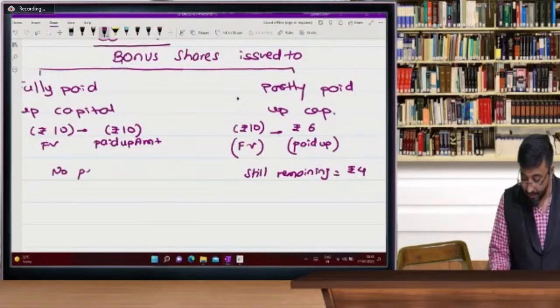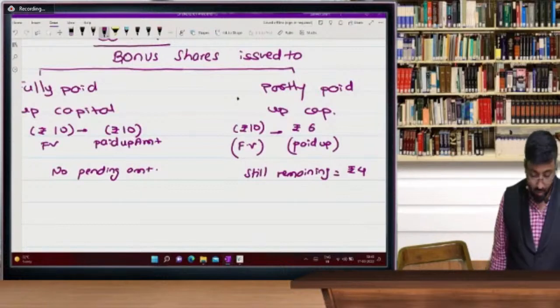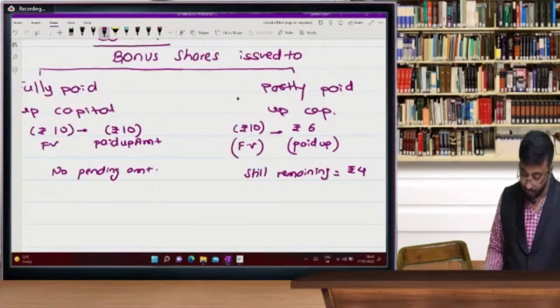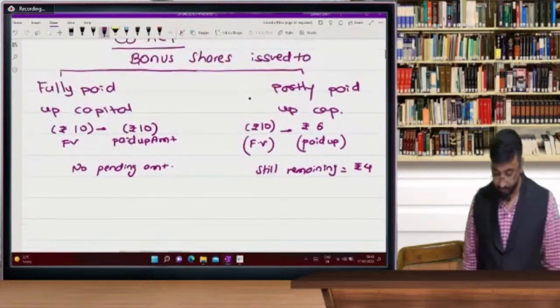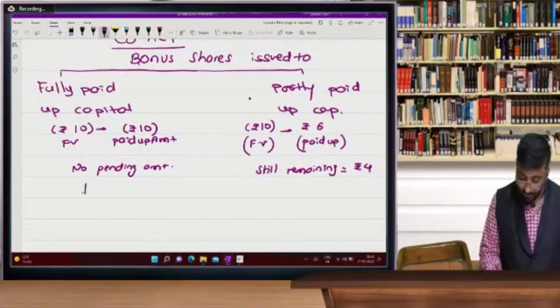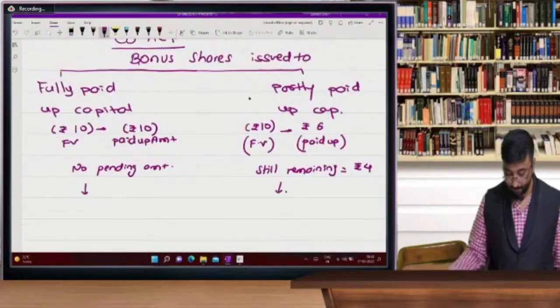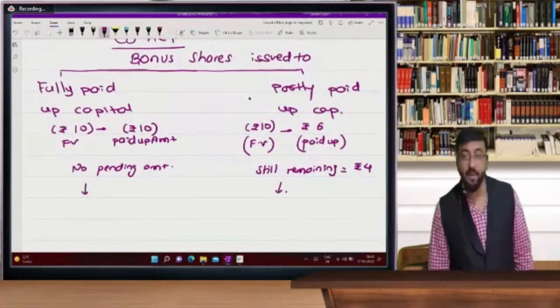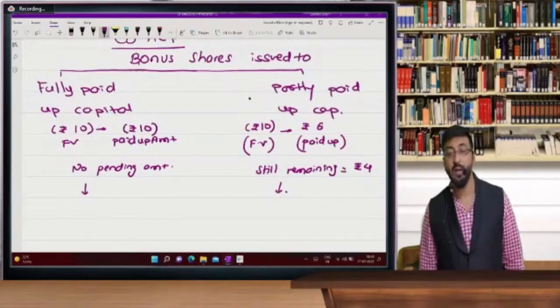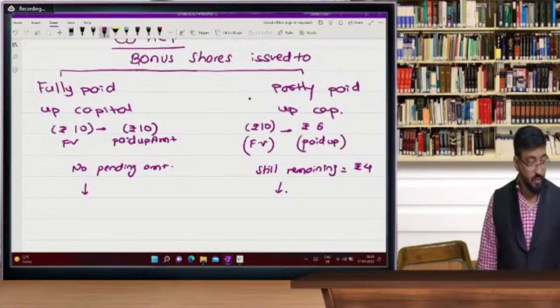No pending amount. Write down this chart. Now, what are the entries here? Fully paid means till today you have paid everything. 10 rupees you paid, and 10 rupees is the face value. So the company will not collect a single amount.